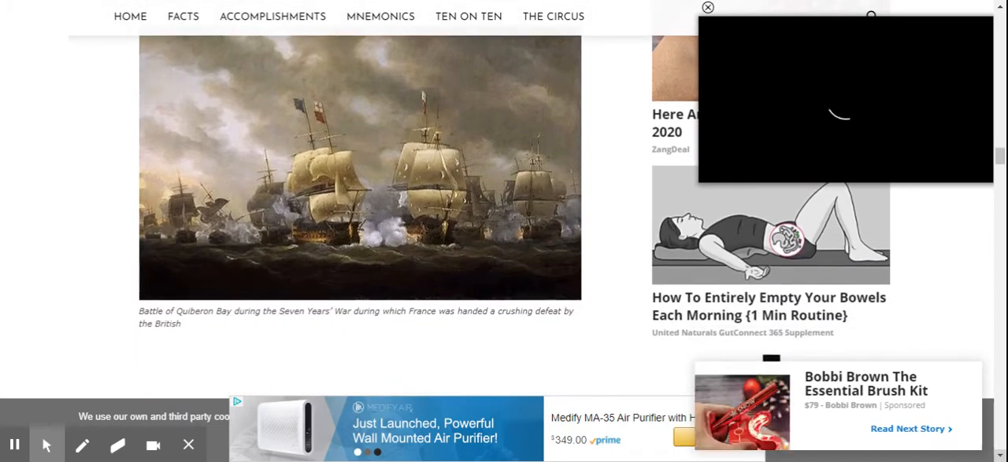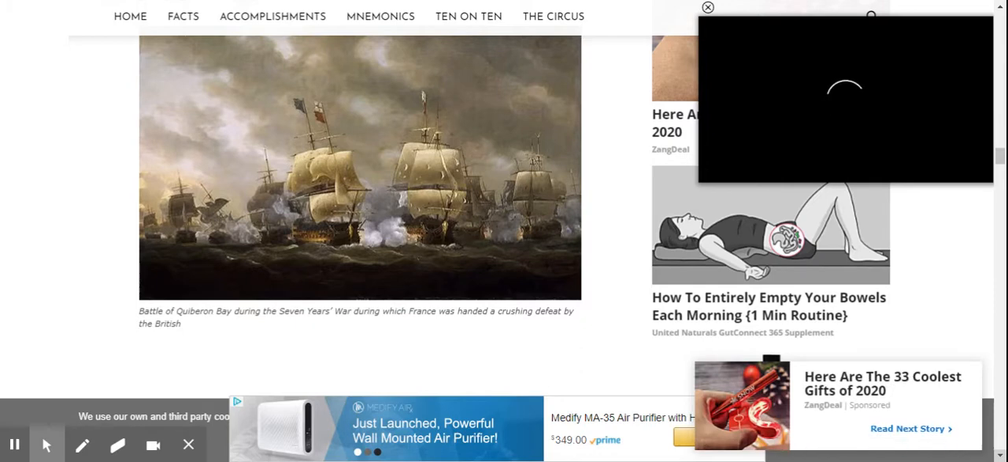So this is a picture of French ships that were being destroyed by the British.